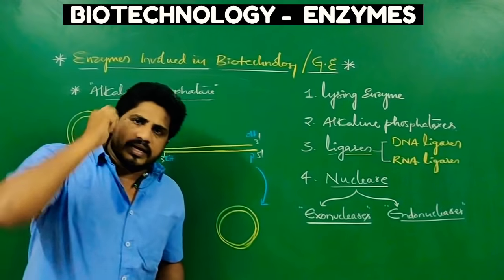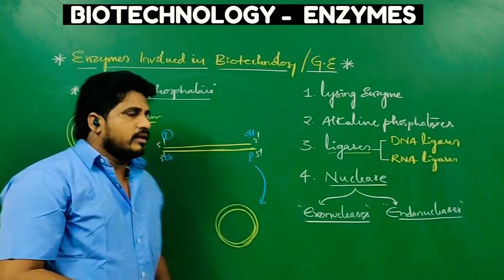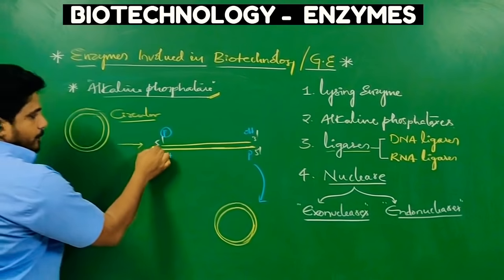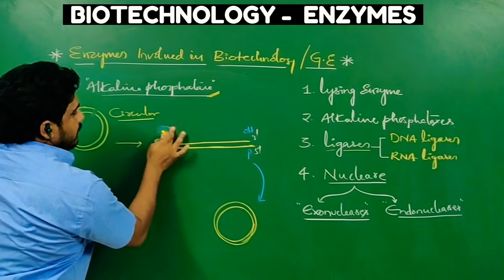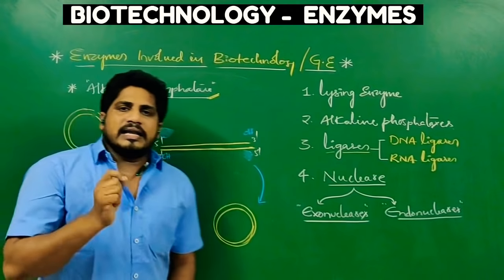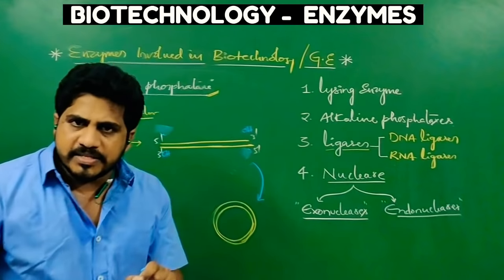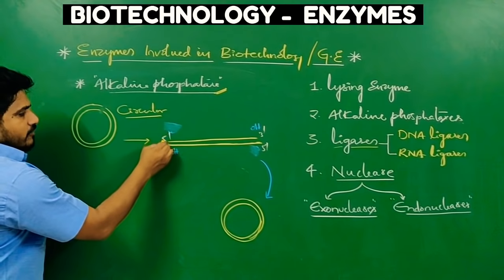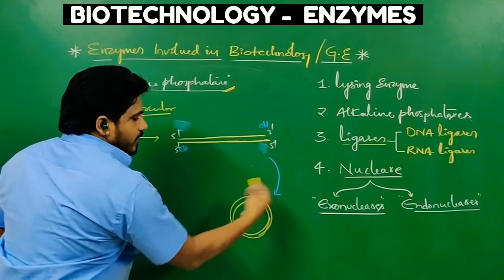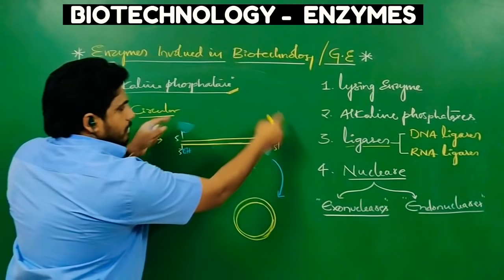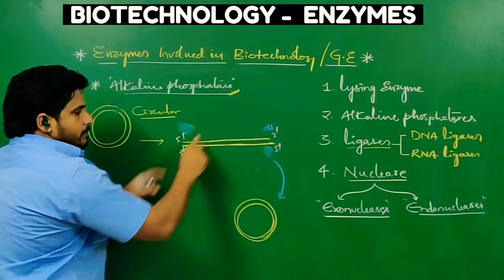Understand? Then scientists would not have a linear DNA molecule for further steps in the experiment. But if he requires a linear molecule, then he has to add alkaline phosphatase at the 5' end to remove the phosphate molecules. Alkaline phosphatases are the enzymes used to remove the phosphate at the 5', and then they never recoil. OH and OH cannot bind, whereas P and OH can bind.